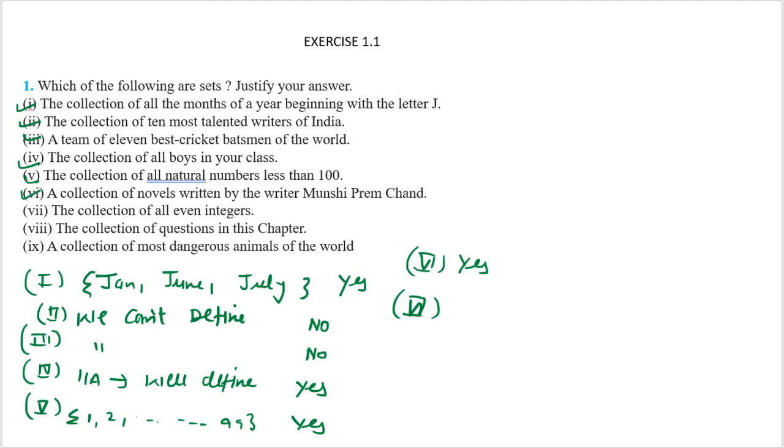So now children, I am going to tell you about the next question. This is question number 6. We have solved question number 6. Now we are going to solve question number 7. What is given in question number 7? It is given: the collection of all even integers. We know all the even integers like 2, 4, 6, 8, 10. It is well defined. The collection of all even integers.